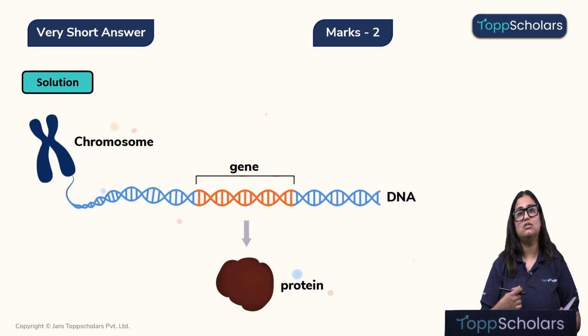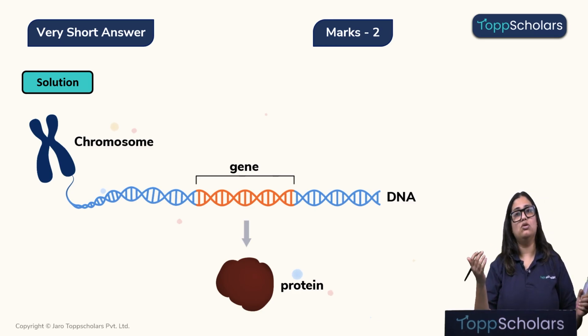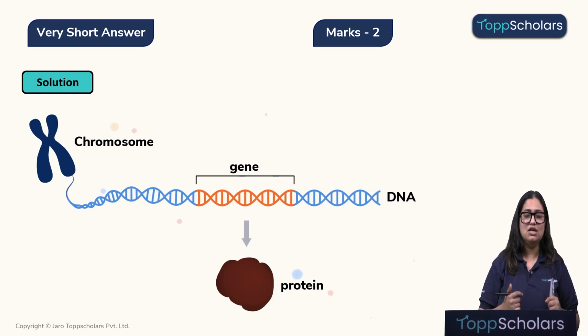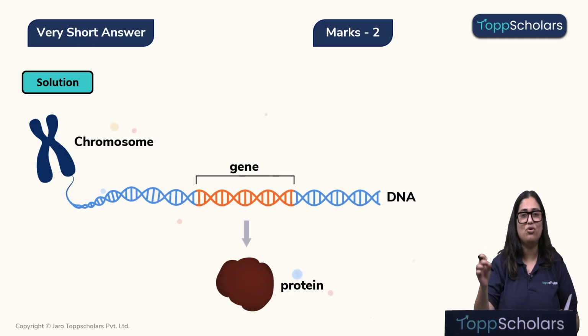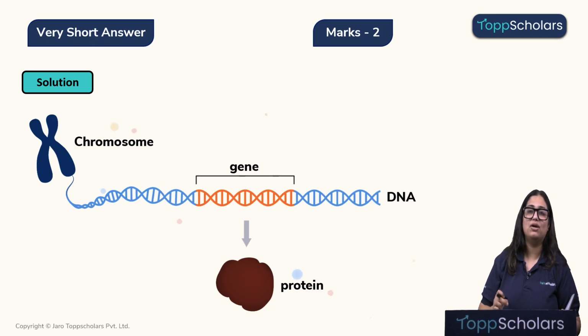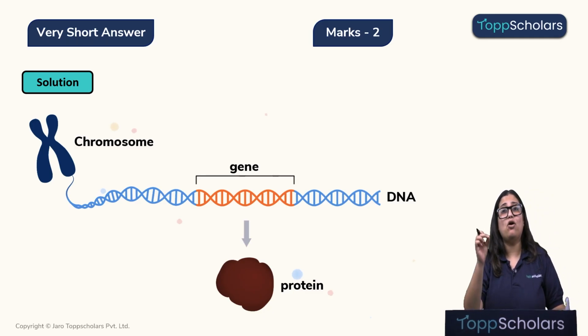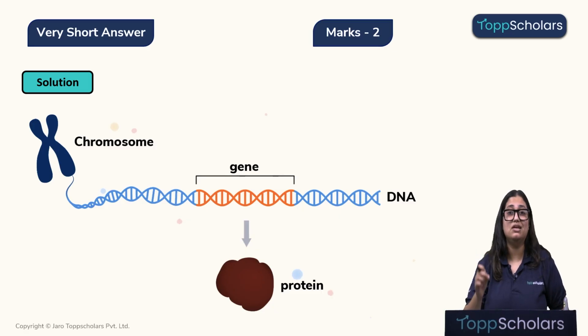It has information about how your eyes will look like, what shape it will be, what color it will have, how tall you will grow, how much bigger your limbs will grow. Getting it? So your DNA has information to develop everything of your body. Every part of your body, children, is developed because of the information present in your DNA. Without DNA, you will never develop. You will never look like what you look like right now.